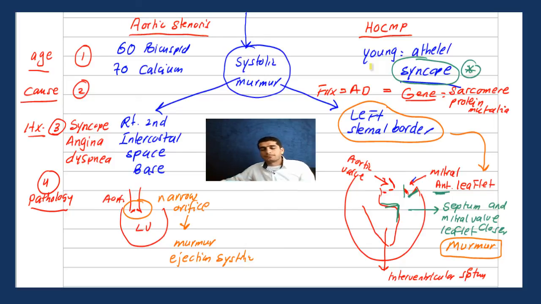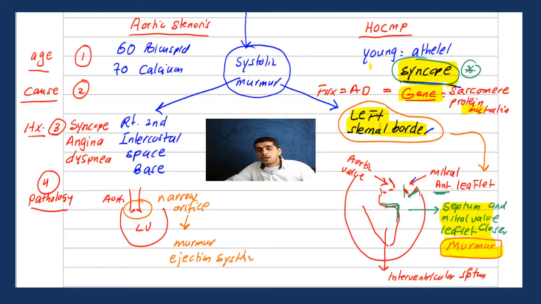So for example, now, a younger patient with a systolic murmur, maybe an athlete: you get syncope, number 1. You get a family history of genetic problem, number 2. You get a murmur, and this murmur is because of the anterior leaflet and septum pathology. So that's it, guys. And this murmur is at the left sternal border. So whenever I tell you something about HOCM, your response should quickly be: syncope, genetic, systolic, anterior valve, septum, left sternal border.